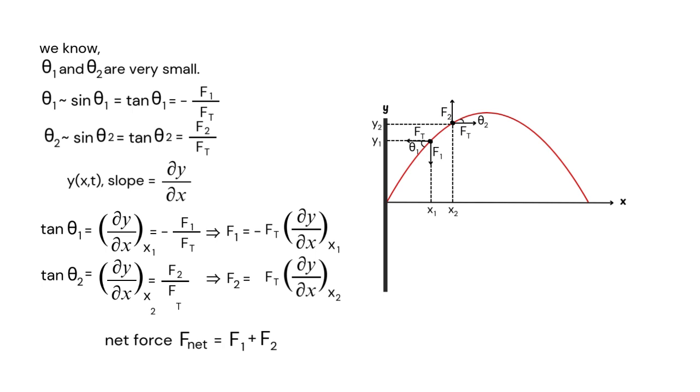This gives F1 equal to minus Ft dy by dx at x1. Doing the same for tan theta 2, we get tan theta 2 equals dy by dx at x2, which is equal to F2 by Ft, and F2 will be equal to Ft dy by dx at x2. So the net force is equal to F1 plus F2.